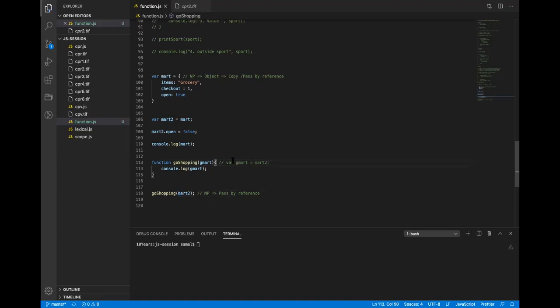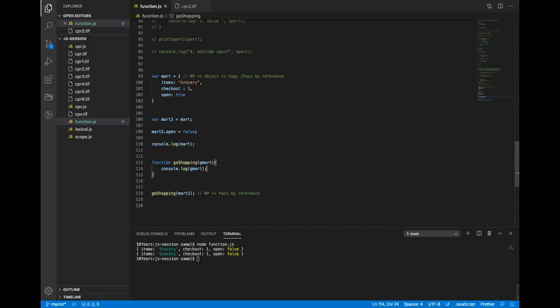Both of them are objects, and objects are copied by reference. Here it is a pass by reference because I'm passing into the function. So if I print this, it will still print the same value.